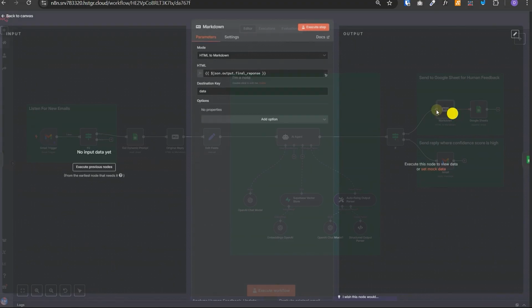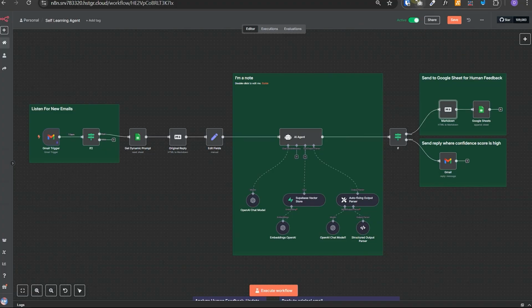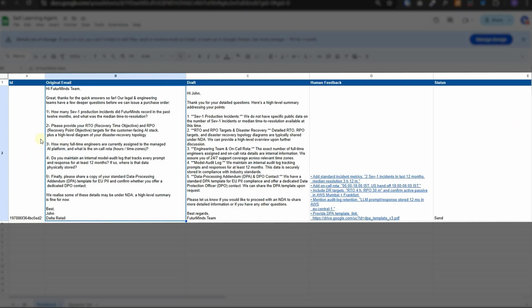So here we are converting that HTML into the markdown so that it's easily readable in the Google Sheet. And then we are adding that row in the sheet. And that's how this row is added with the email ID, original email, the draft that the AI agent has created. And then it waits for the human feedback because the confidence score was less than 4. So it's looking for human feedback on this particular response.